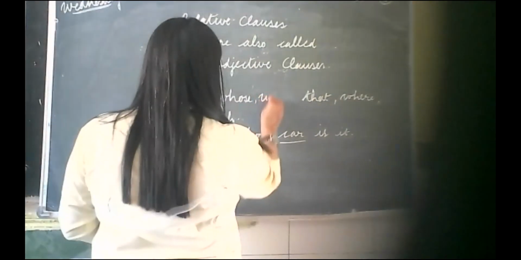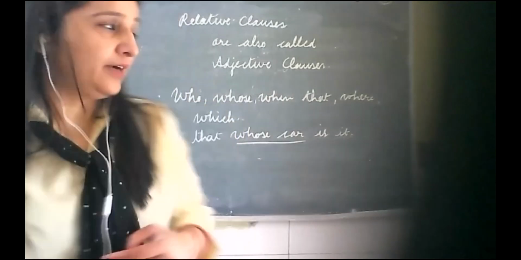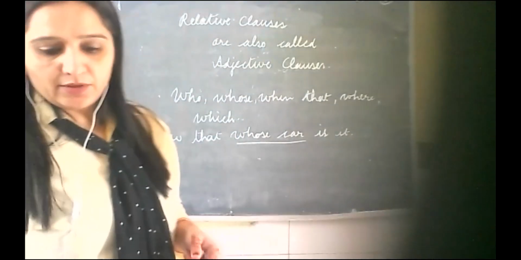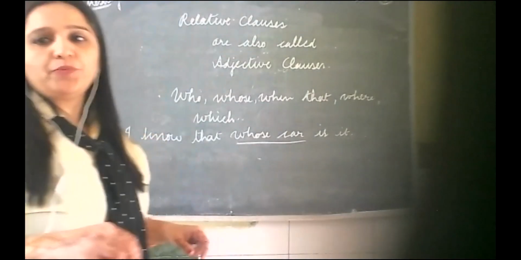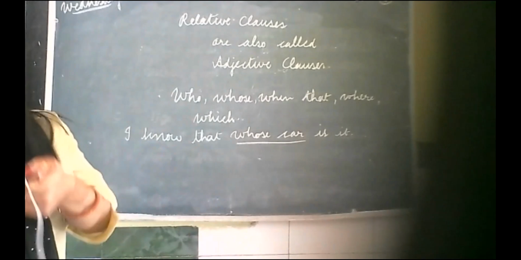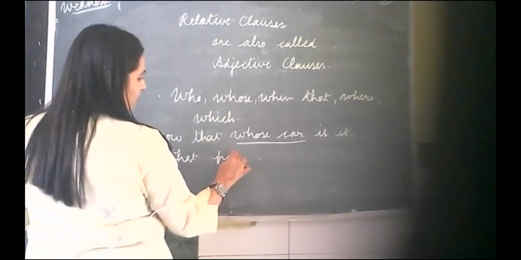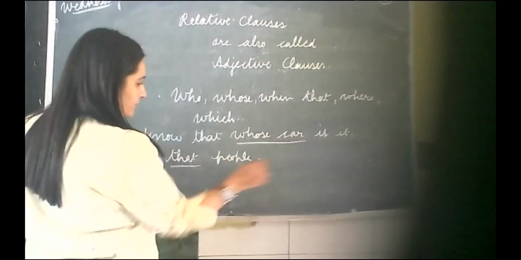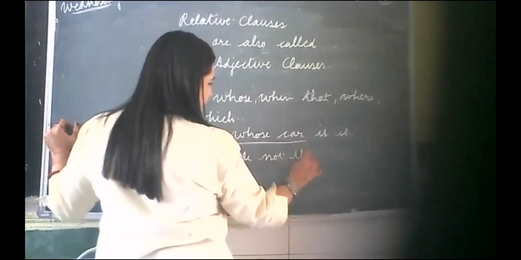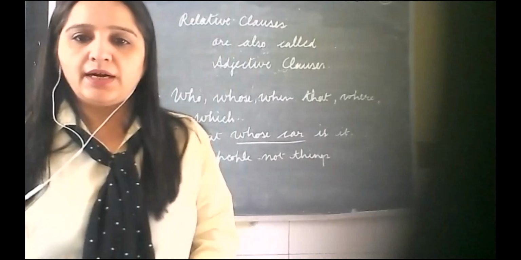When and where are also used. We use that when we are talking about people, not things. Okay? When we are talking about people, we use that, not things. Clear, children? Then we are using that.